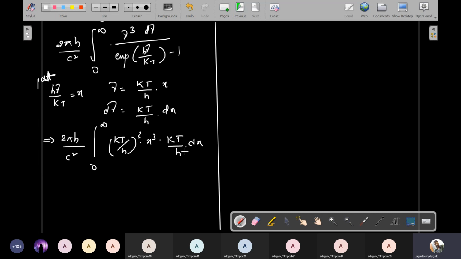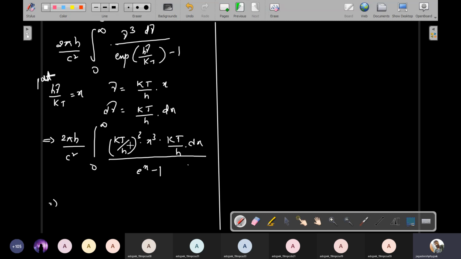So kt by h whole cube into x cube, divided by exponential x minus 1, that is nothing but e power x minus 1.